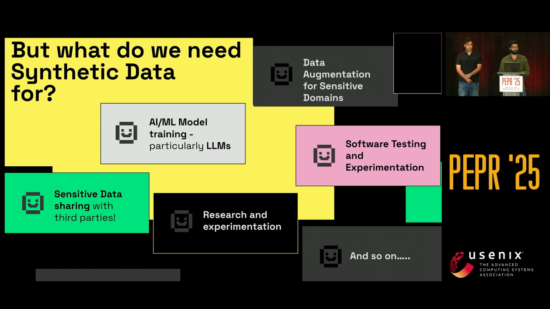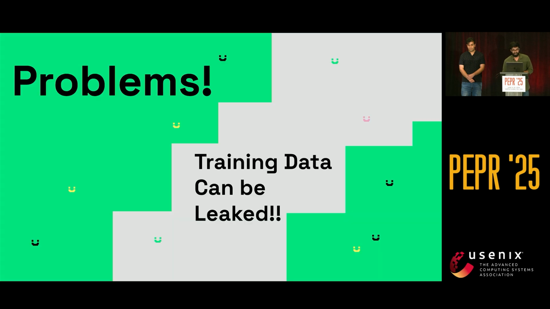We're using synthetic data for everything at this point. AI model training, particularly LLMs, data augmentation for sensitive domains like healthcare, sharing with third parties, research, experimentations. The use cases are exploding. I'm sure you all have better use cases than these too. But here's the thing. There's still a big problem which keeps on happening. Training data can leak. And when you're using pre-trained LLMs to generate your synthetic data, which is increasingly common at this point, you're not just dealing with your training data anymore, you're dealing with everything that the LLM learned from the internet. And that's a lot and so much more stuff there.